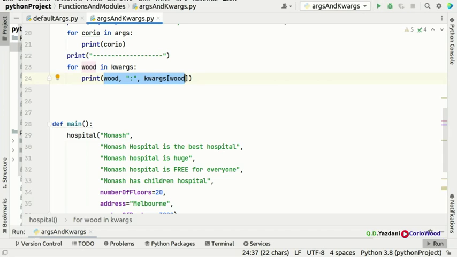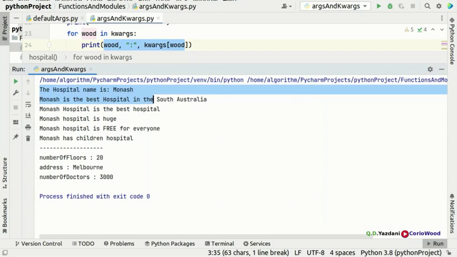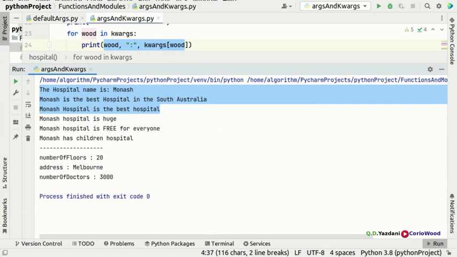and you guys are gonna see how Python is very clever. You guys are gonna look at here. The first one is the hospital name is Monash. Monash is the best hospital in South Australia. Or you guys can put Victoria. Monash Hospital is the best hospital. Monash Hospital is huge. Monash Hospital is free for everyone. Monash has a children's hospital, and number of floors 20, and address is in Melbourne, and number of doctors is 300. How cool is this?